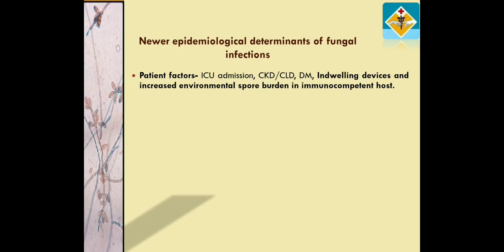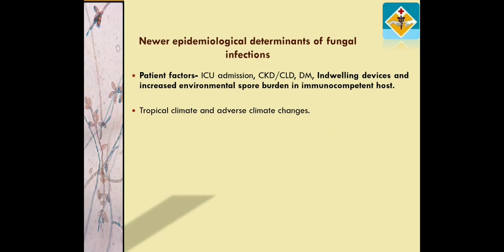Also, mere admission to the intensive care unit, along with other comorbidities like kidney diseases, liver diseases and lung diseases, along with diabetes mellitus, is another very important risk factor for fungal infection.